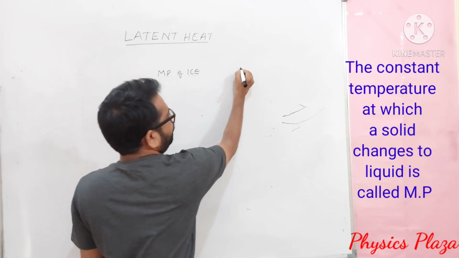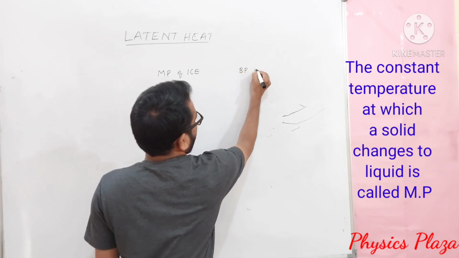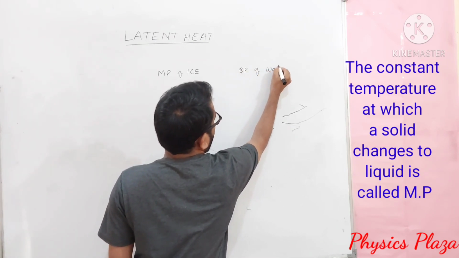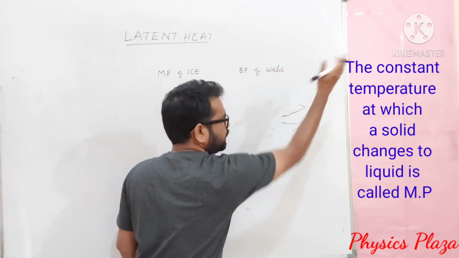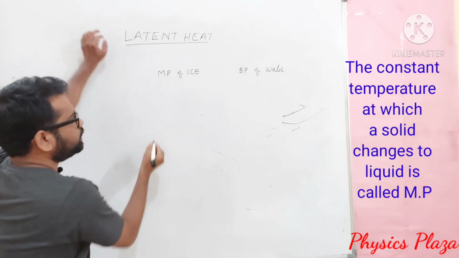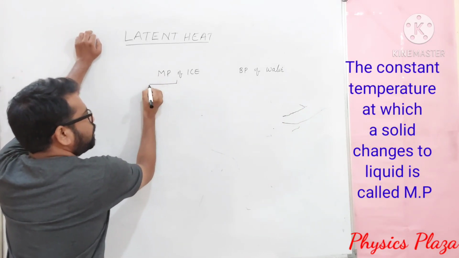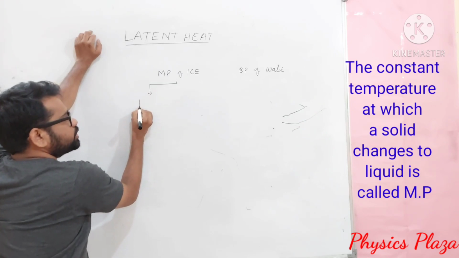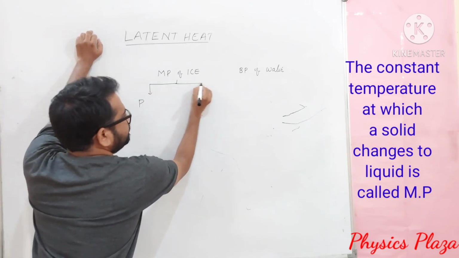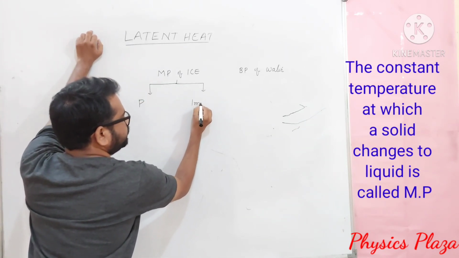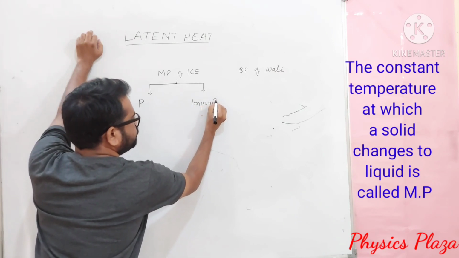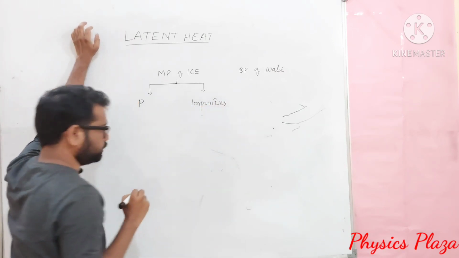then we discussed the boiling point of water. Boiling point of water means boiling point of liquid also. Children, here we discussed how the melting point of ice gets affected with pressure and how it gets affected with the addition of impurities. This is what we actually discussed.